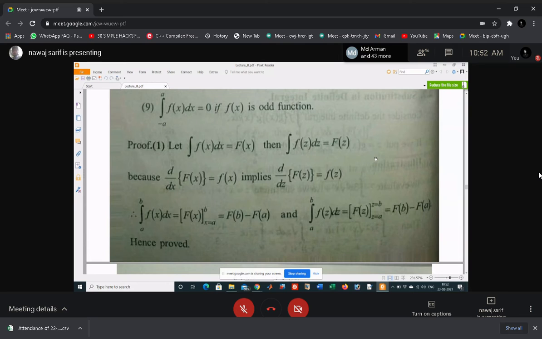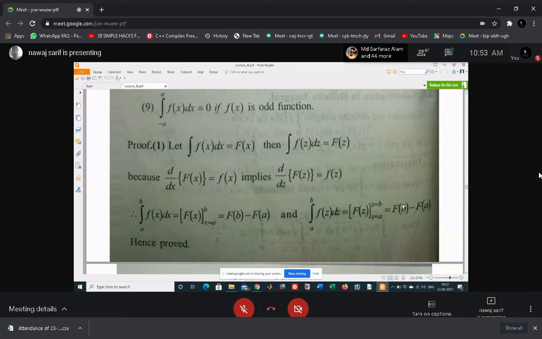From the fundamental theorem of integral calculus, if the integral of f(x) dx is F(x), then integral a to b f(x) dx equals F(b) minus F(a). If you change x to z, it is also F(b) minus F(a).